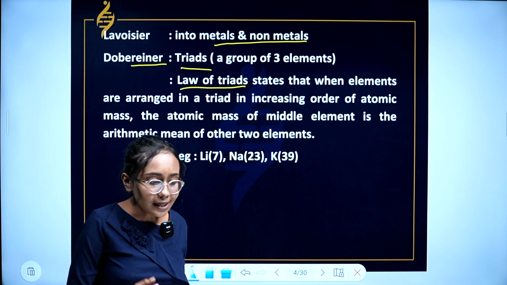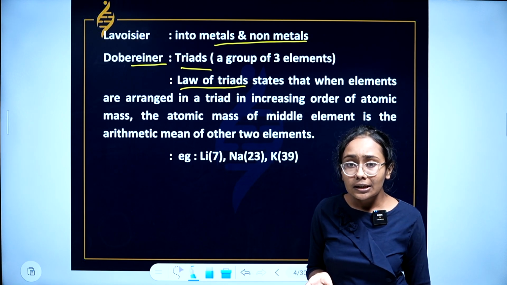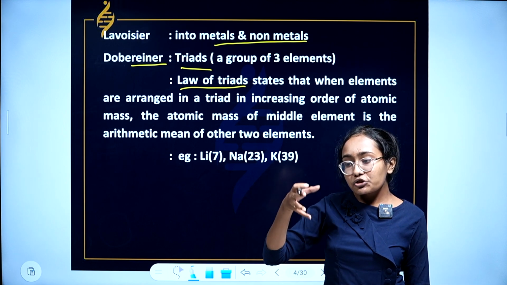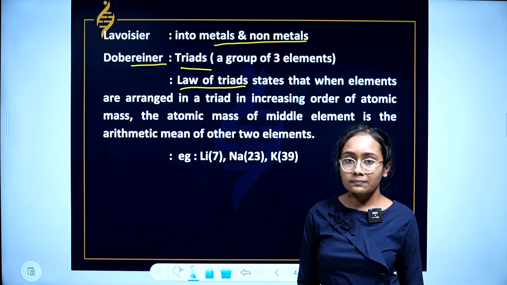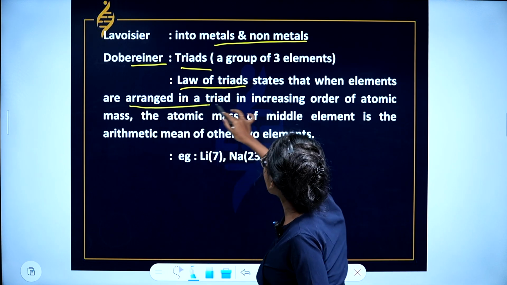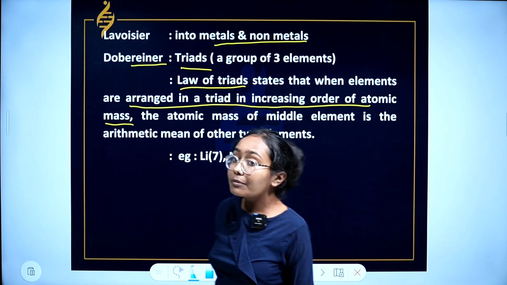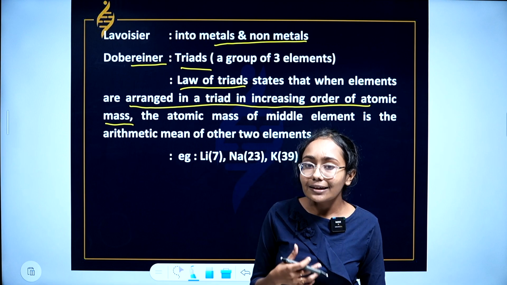What does the law of triads state? The law of triads states that when three elements are arranged in the increasing order of atomic mass, the atomic mass of the middle element is actually the arithmetic mean of the first and the last element.